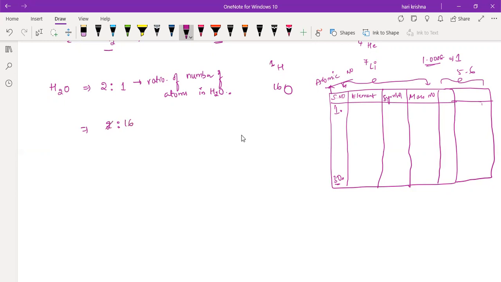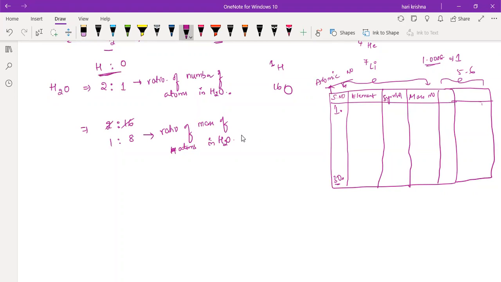If you cancel these two, 2 ones are 1, 2 eights are 16, so 1:8 is the ratio of mass of hydrogen to oxygen. Understand now how you got 1:8 and 2:1?